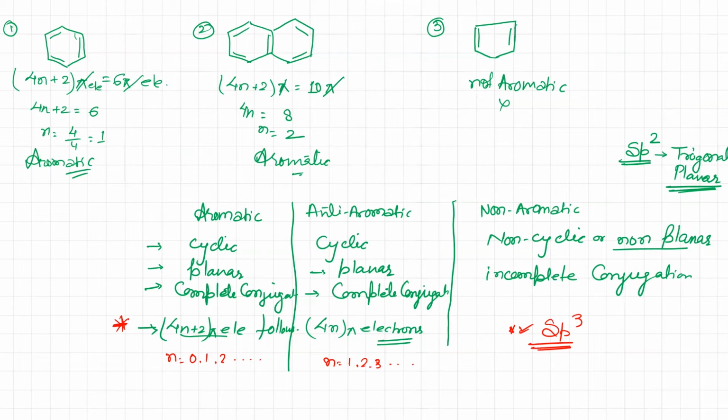It cannot be aromatic or anti-aromatic. So here also you can see that in this structure, this is sp3 hybridized, isn't it? So this is non-aromatic. Clear? Any doubt in this? Now let's do some examples.